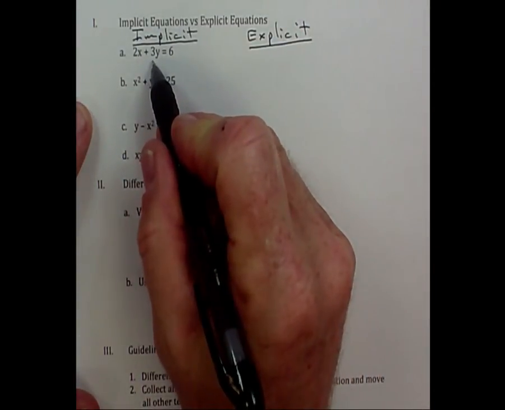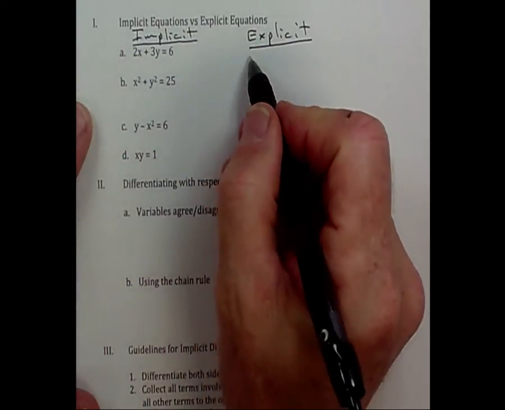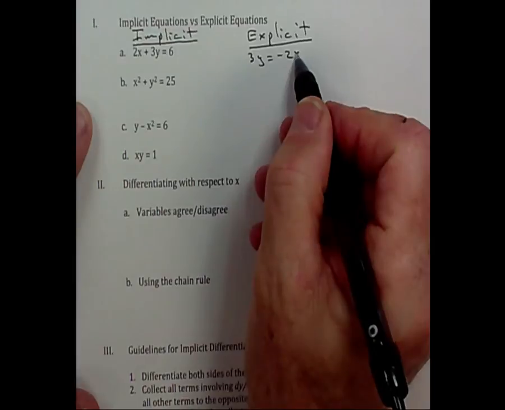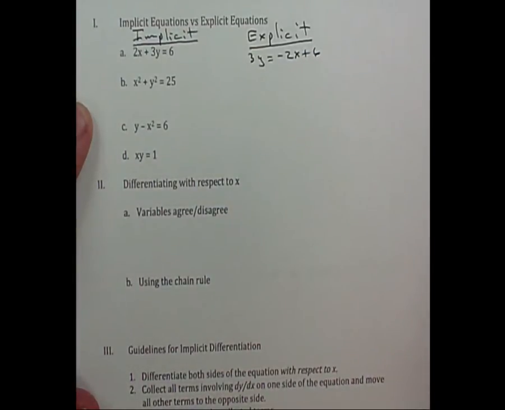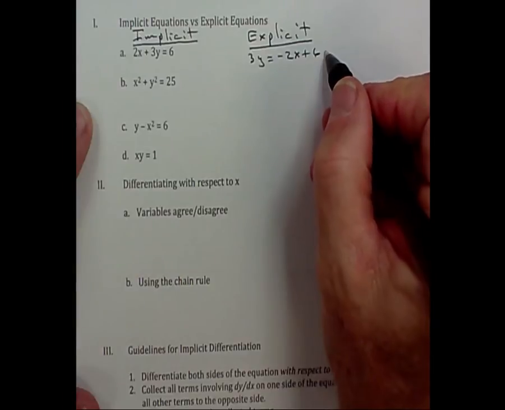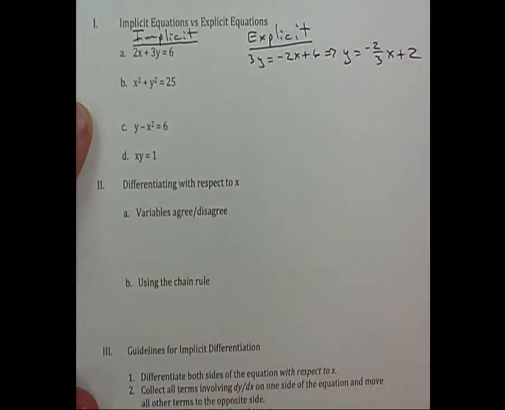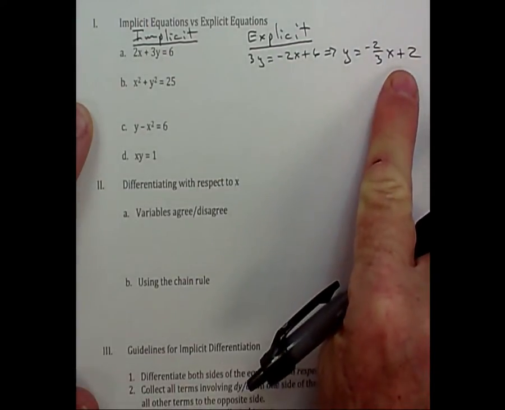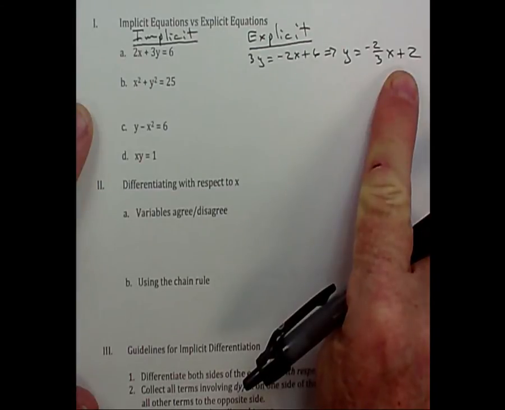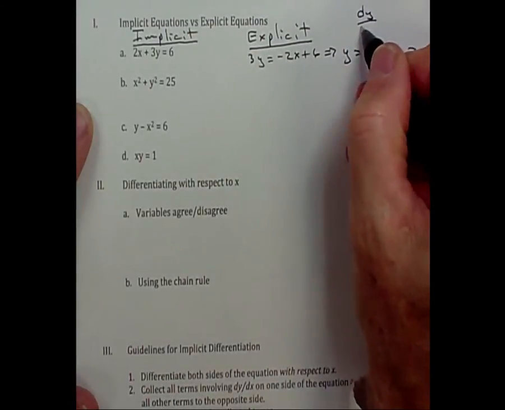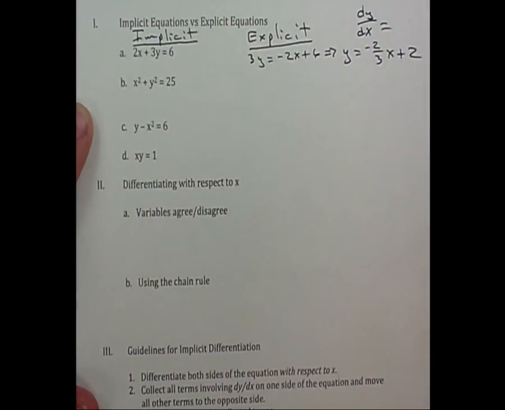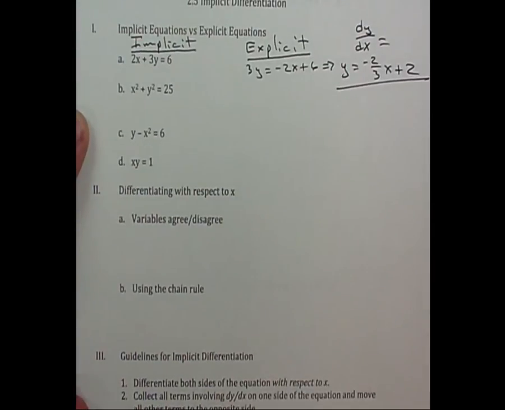And you probably did this. You would subtract 2x and get 3y equals negative 2x plus 6. You remember doing these, right? And then you would divide by 3 and get y equals negative 2/3 x plus 2, right? I just went from implicit to explicit. And dy/dx, Denise, is what? If I asked you to take the derivative of that, you would get what as your answer? Negative 2/3.